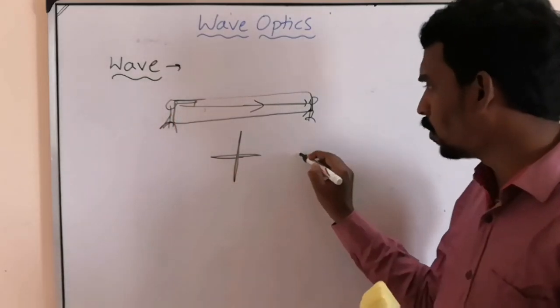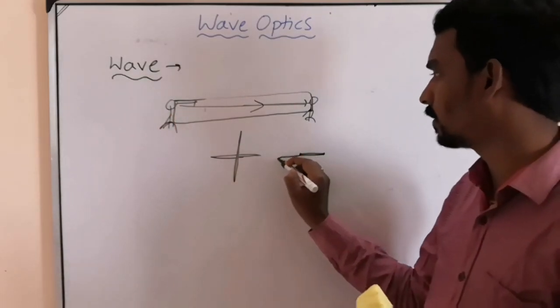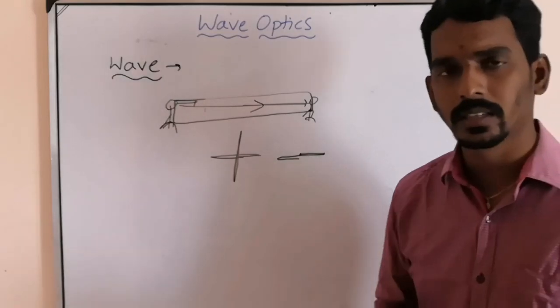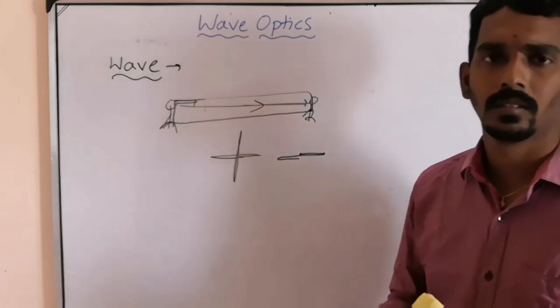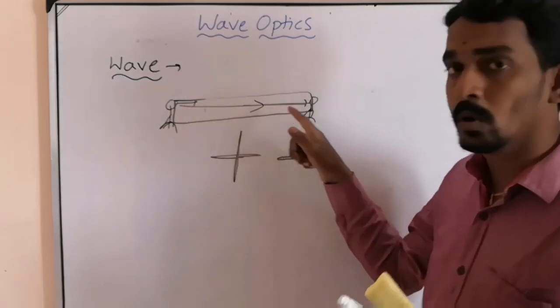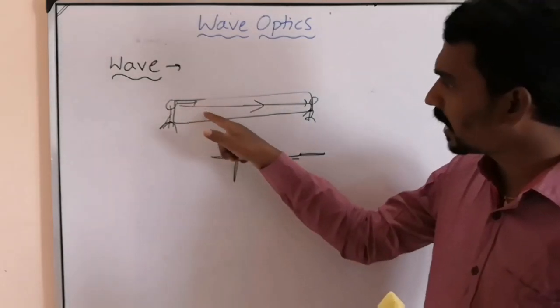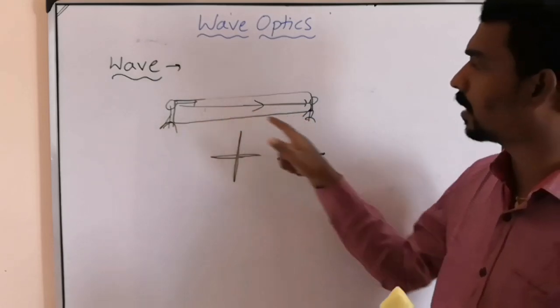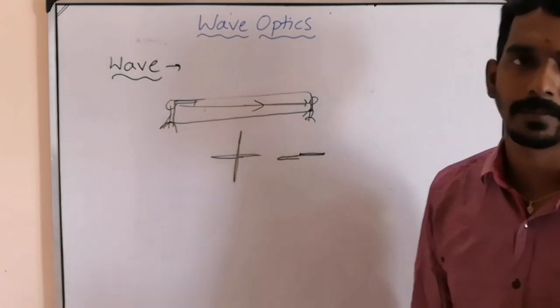It will just move like this. You can say oscillation, you can say vibration. Such kind of motion is performed by the particles of the medium between source and observer.